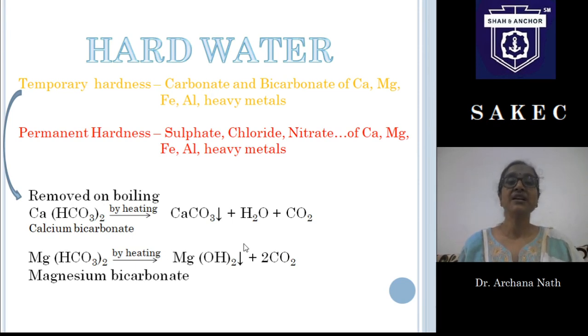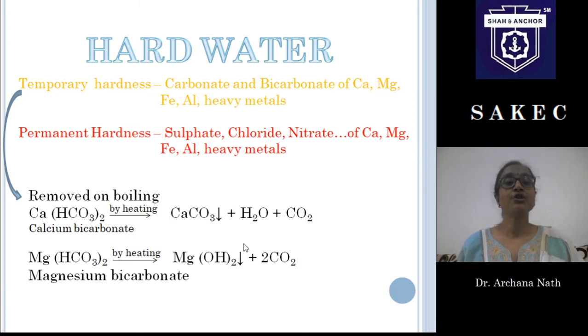So what are the causes for temporary hardness? Carbonates and bicarbonates of all these cations are the cause for temporary hardness. And permanent hardness, like sulfate, chloride, nitrate, all the salts of these cations are the cause for permanent hardness. So let us see how temporary hardness can be removed. Here are just two simple examples.